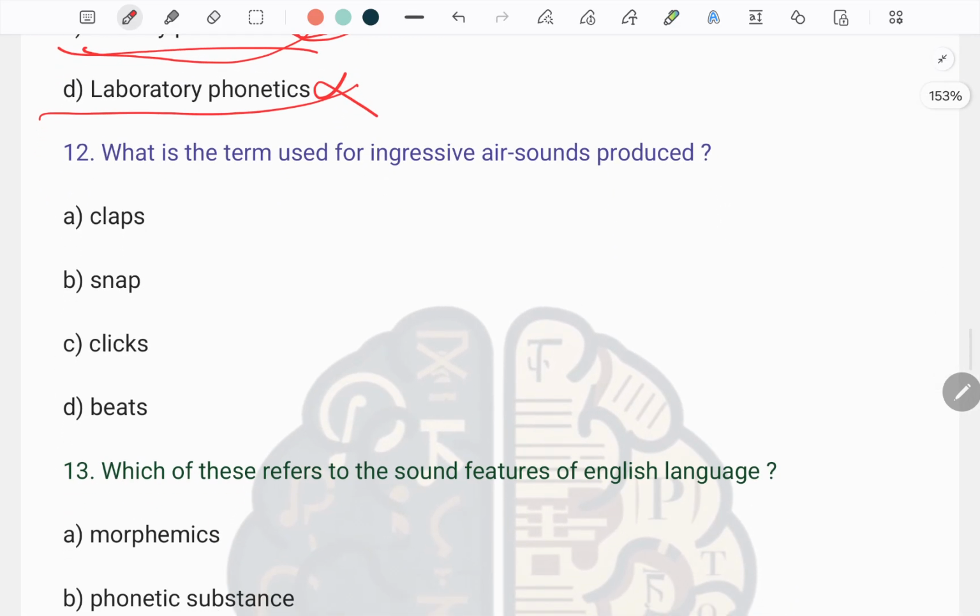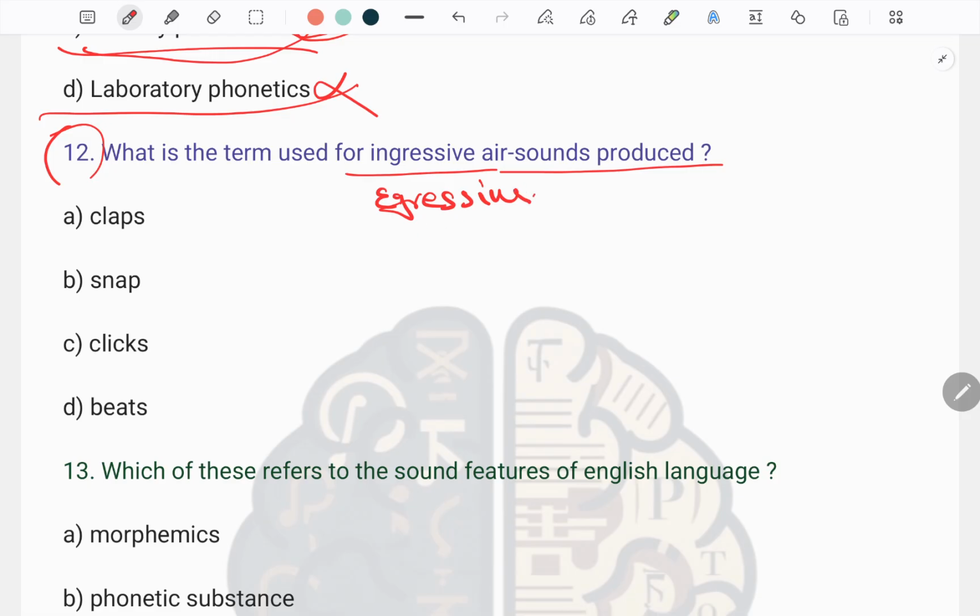Next we have question number 12. What is the term that is used for the ingressive air sound produced? We have a total of two sounds here: first one ingressive and second egressive.